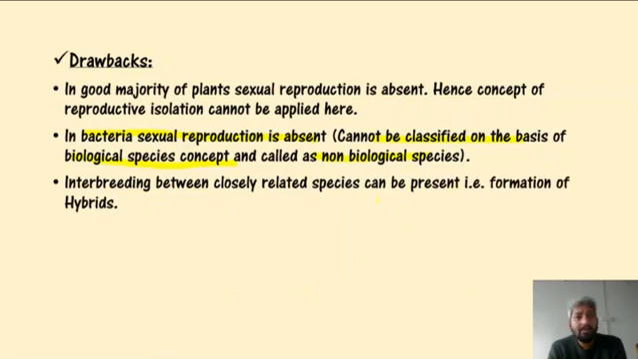Now, interbreeding between closely related species can be present. You have just read that if we are following this concept, the biological species concept, it is saying interbreeding between two different species is not possible, while in nature or by artificial methods we can create hybrids by the interbreeding between two species, but the species should be closely related. Okay, so there is formation of hybrids.